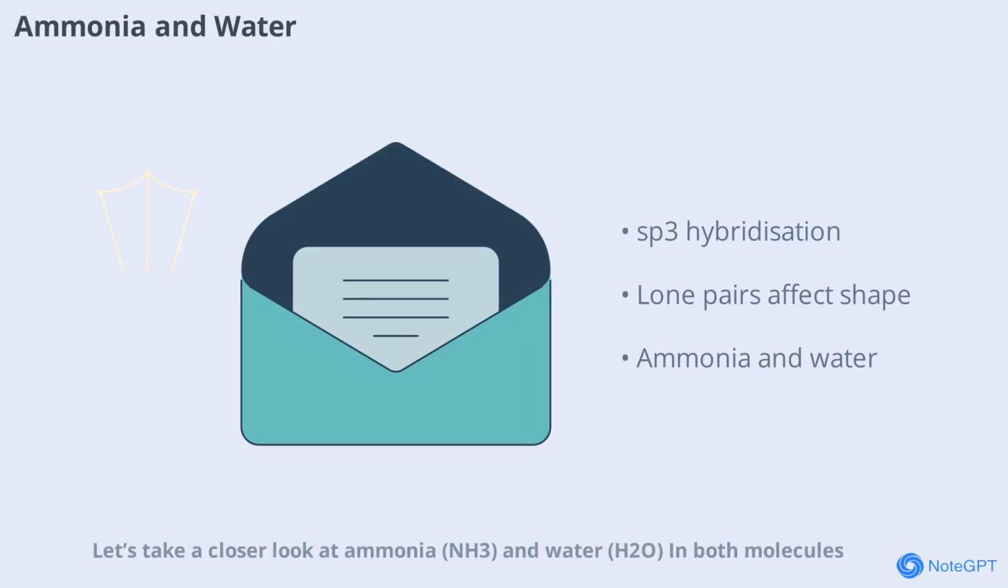Let's take a closer look at ammonia, NH3, and water, H2O. In both molecules, the central atom uses sp3 hybridization. In ammonia, nitrogen forms 3 bonds and has 1 lone pair, resulting in a trigonal pyramidal shape. In water, oxygen forms 2 bonds and has 2 lone pairs, giving a bent shape. These geometries are direct results of sp3 hybridization and the presence of lone pairs.